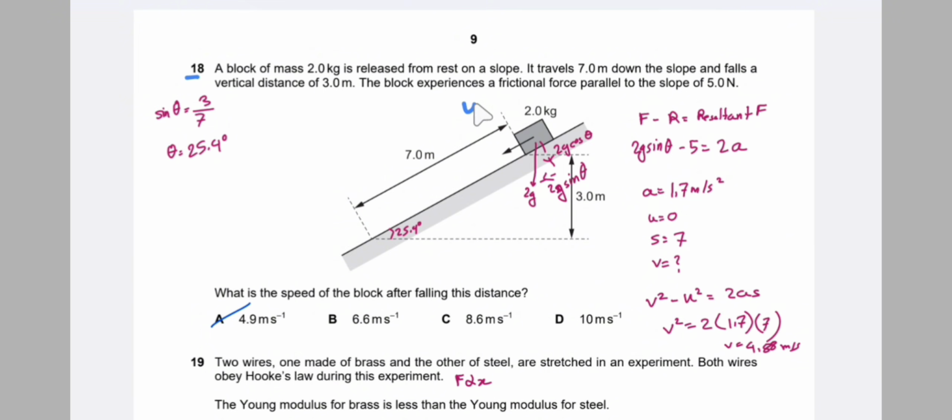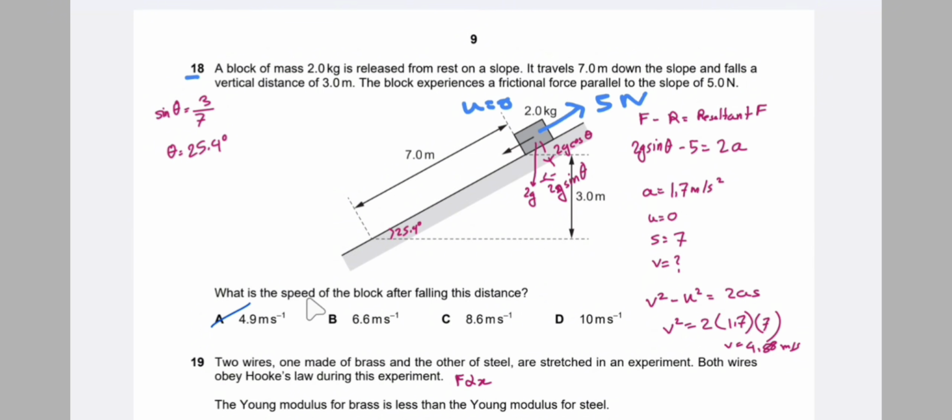So initial speed is 0, so u is equal to 0. It travels 7 meter down the slope and falls a vertical distance of 3 meter. So the distance is 7 meter and the vertical distance is 3 meter. The block experiences a frictional force parallel to the slope of 5 Newton. Since it is moving downward, the frictional force must act upward, that is 5 Newton.